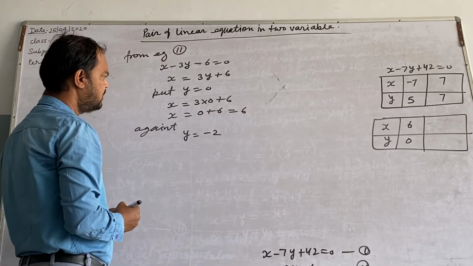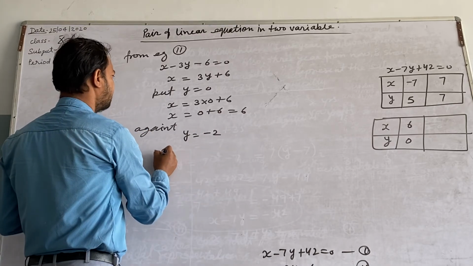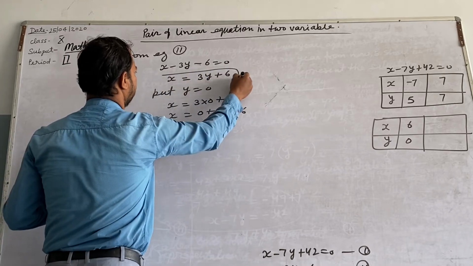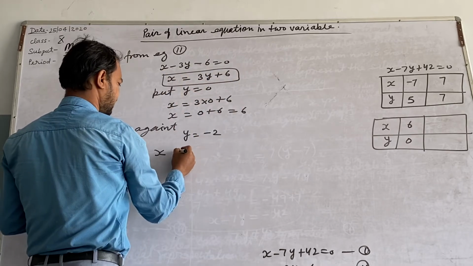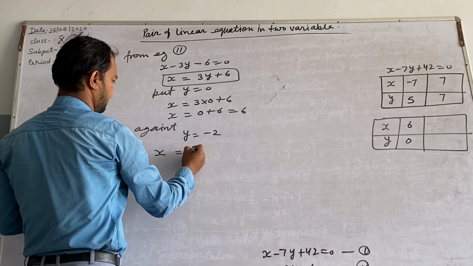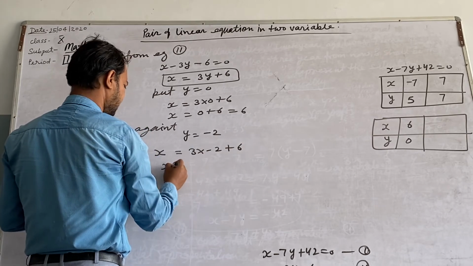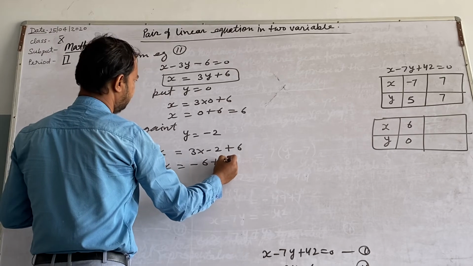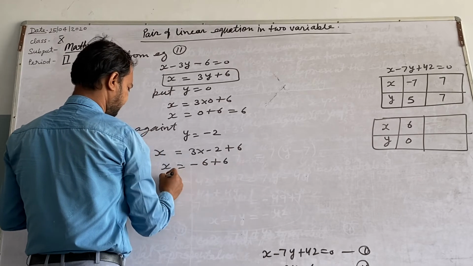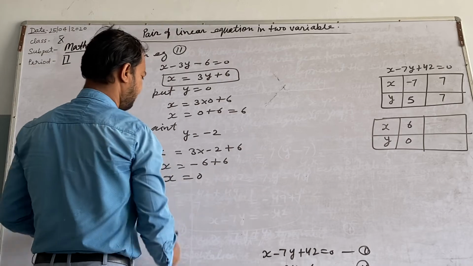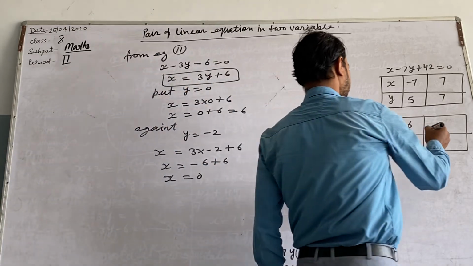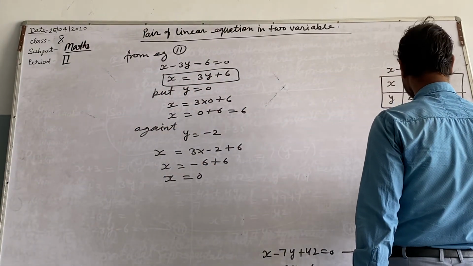You will get x equal to 3 into minus 2 plus 6. You will get minus 6 plus 6, that x equal to 0. When you put y equal to minus 2, you get x equal to 0.